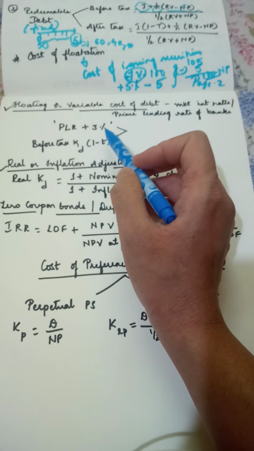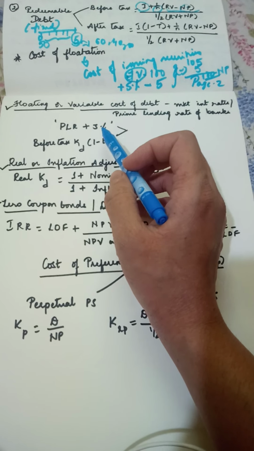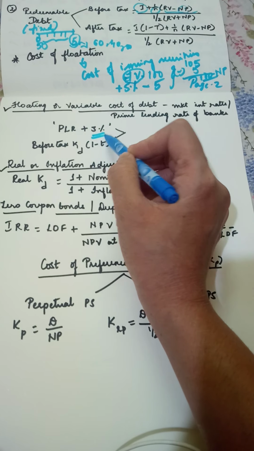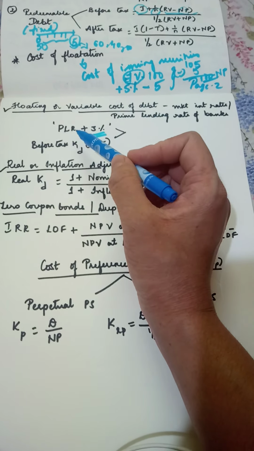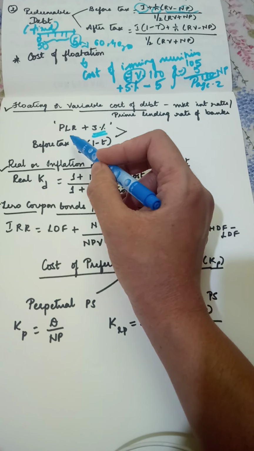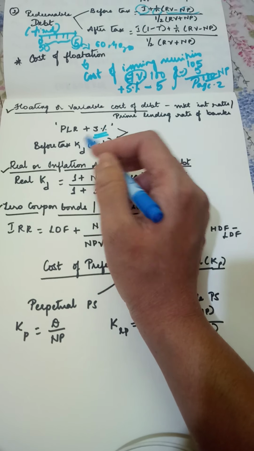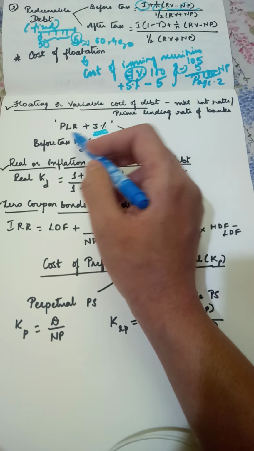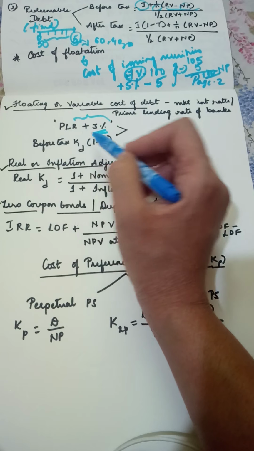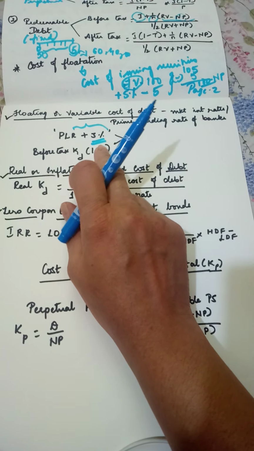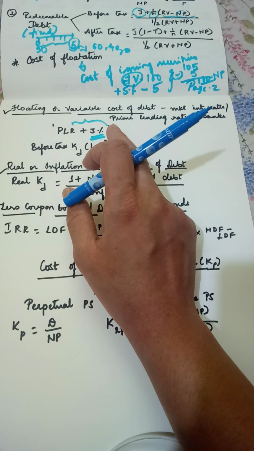Prime lending rate plus 3% or 4%, whatever the rate is, will be taken. This component is fixed by the company and this is the market rate which keeps changing. So depending upon the market rate, whatever it is, we take that. So PLR is the prime lending rate of banks plus your fixed cost; together it is your total cost of debt. This is your floating component, and this is your fixed component. Again, here the taxation benefit is not considered. So this is your before-tax cost of floating debt.